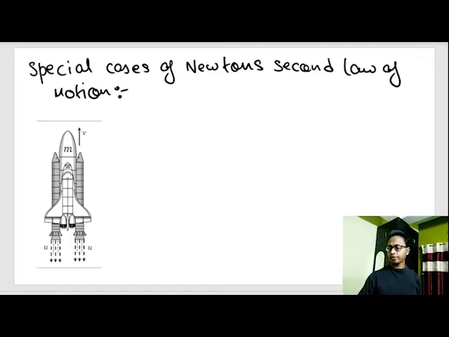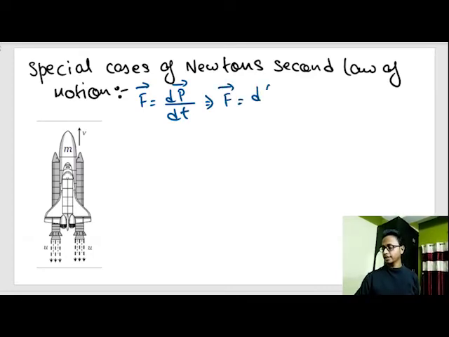See, from Newton's second law of motion, we already know that F is equal to rate of change of momentum, or dp by dt, where momentum and force are both vector quantities. Or F can be written as d of mass into velocity by dt, because momentum is nothing but product of mass into velocity.